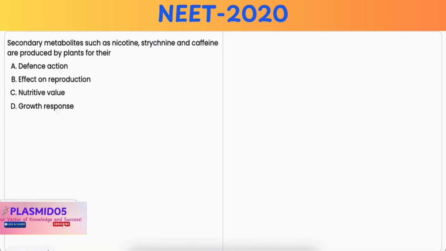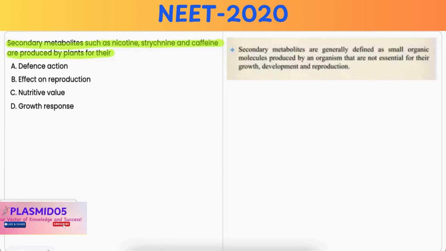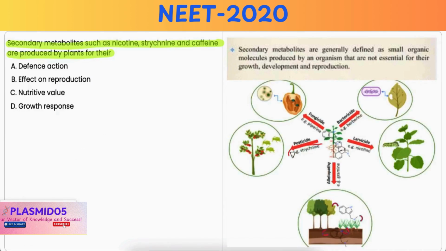Secondary metabolites such as nicotine, strychnine, and caffeine are produced by plants for their option A, defense action. Now, secondary metabolites like nicotine, strychnine, and caffeine are primarily produced by plants as a means of defense against herbivores and pathogens. That is defense action. And these compounds can be toxic, repellent, or deterrent to animals and insects, thus helping them to protect from being eaten or being infected. Hence, it is the correct option.